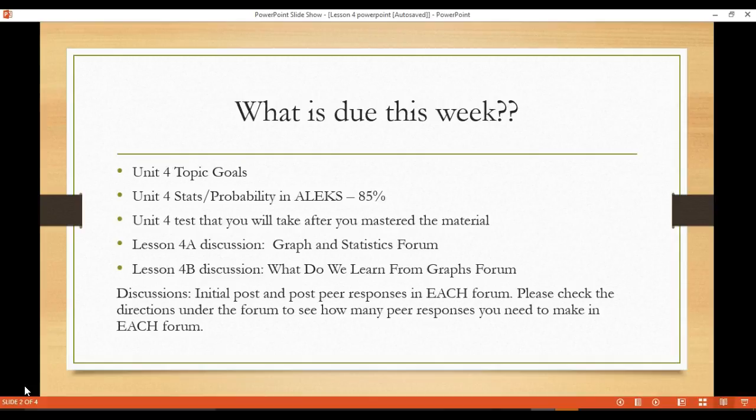In addition to your work in ALEKS, you have 2 discussion questions to do. Your initial post for Lesson 4A is due by Wednesday night, and your initial post for Lesson 4B is due by Friday night. You have a certain amount of peer responses due each week. The directions under the forum will tell you what the required amount of peer responses are, so please look at this before you get started. Your peer responses are due by Sunday night.